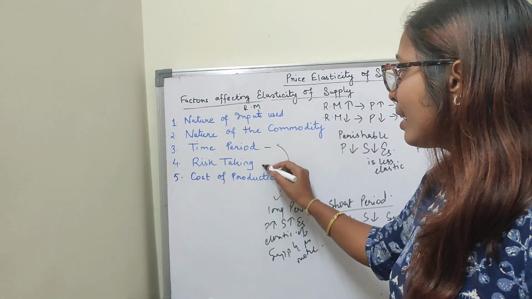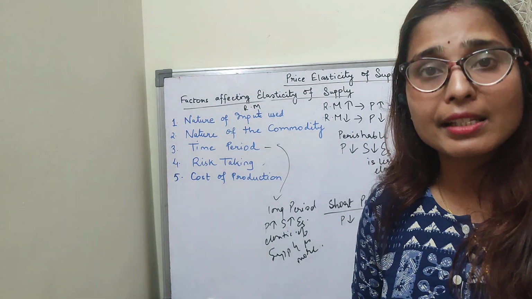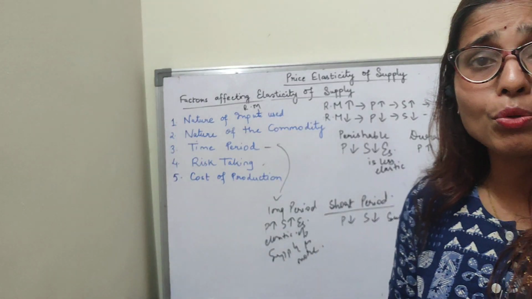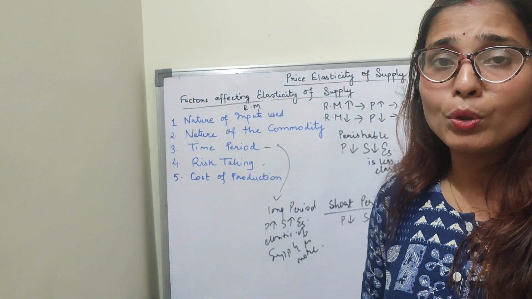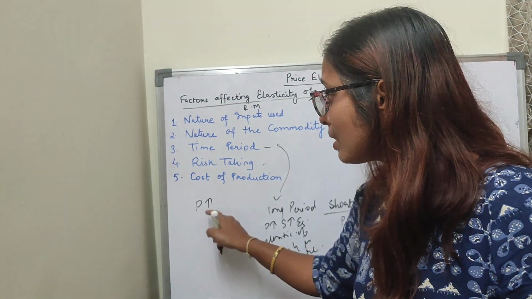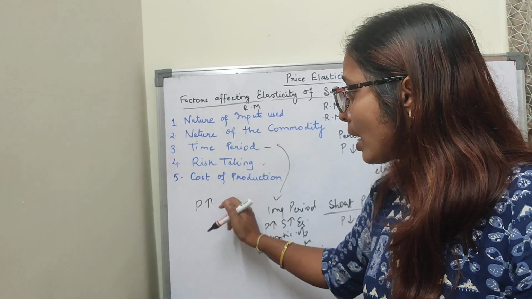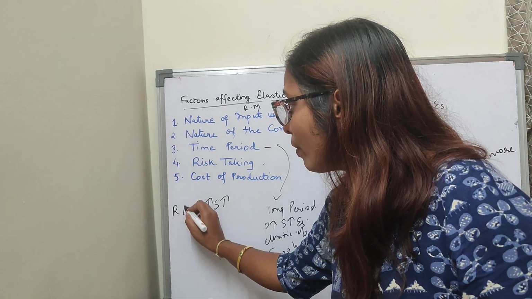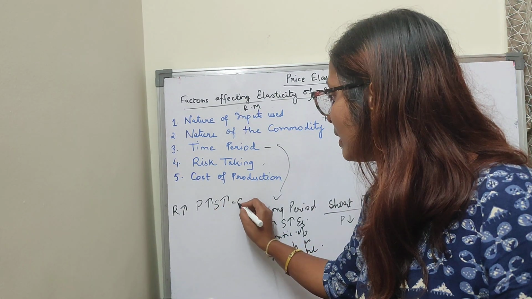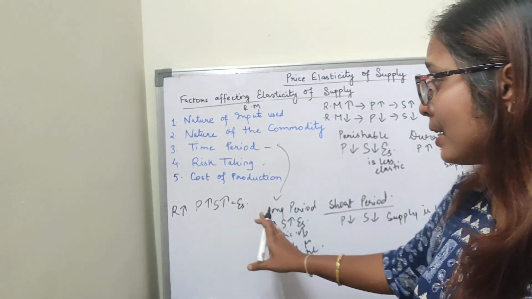Fourth point is risk taking. Suppose to produce more output, if being a producer you are taking risk for producing more, that means you have invested for producing the commodity. So what happens when you are taking risk? You are producing more, that means production is increasing as you have invested in the commodity. So as you increase the production, because you are taking the risk, when risk is there, production is more. When production is more, supply is more, and thereby elasticity of supply is more. Clear? That means supply is more elastic.